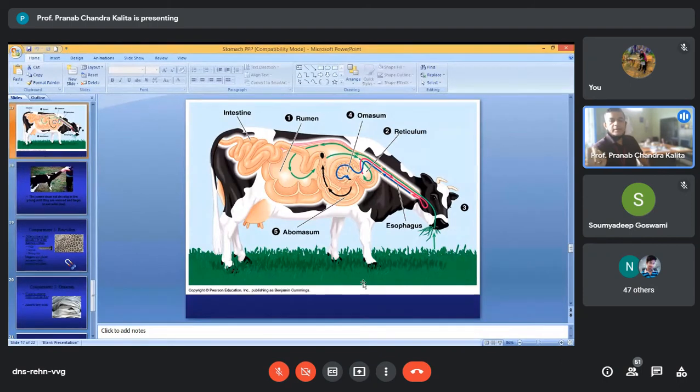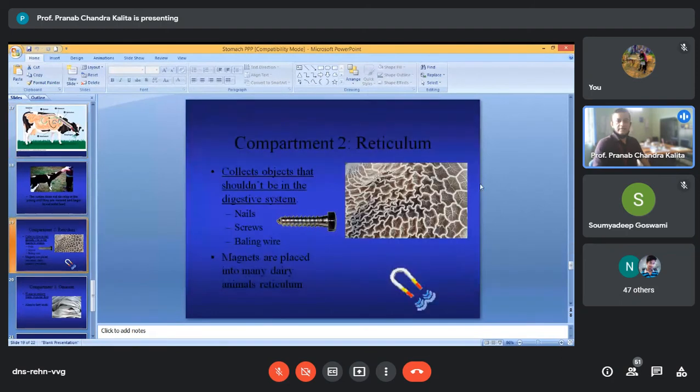But my point is how it develops due to human errors, by leaving small nails and small wires. In the grazing field, you can see nails, screws, and bowling wires, which cause damage. Here you see magnets placed into many dairy animals' reticulum. Nowadays new devices came, so you can put magnets in the reticulum, and they can attract those nails.